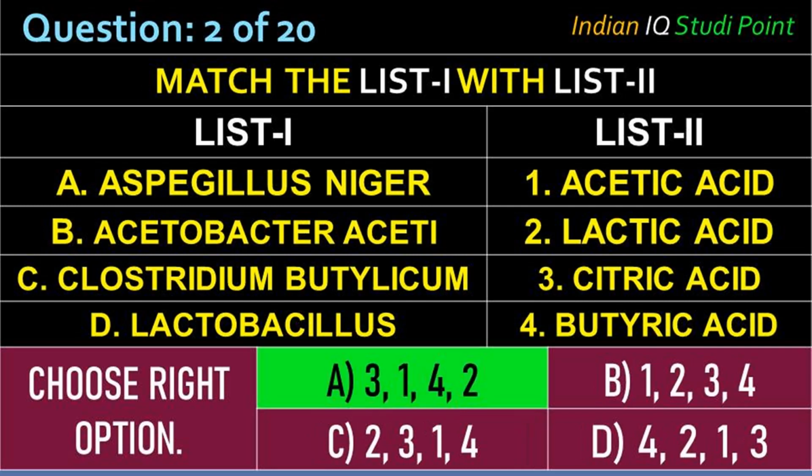And the correct answer is option A. That means Aspergillus niger produces citric acid, Acetobacter aceti produces acetic acid, Clostridium botulicum produces butyric acid, Lactobacillus produces lactic acid.